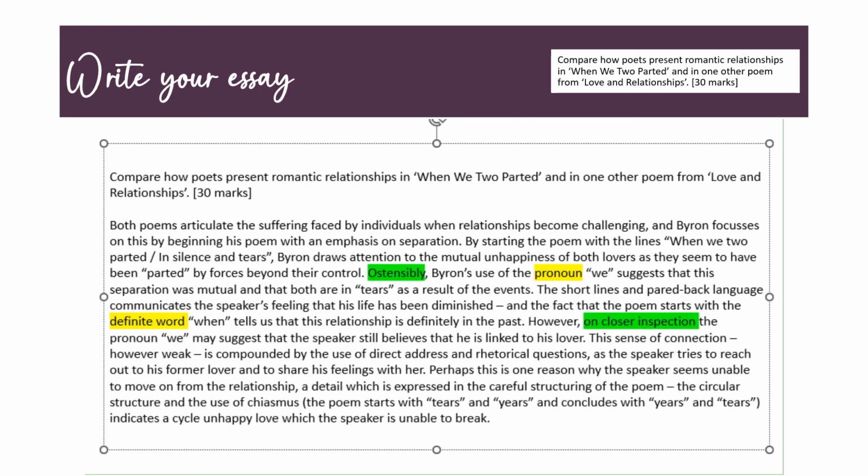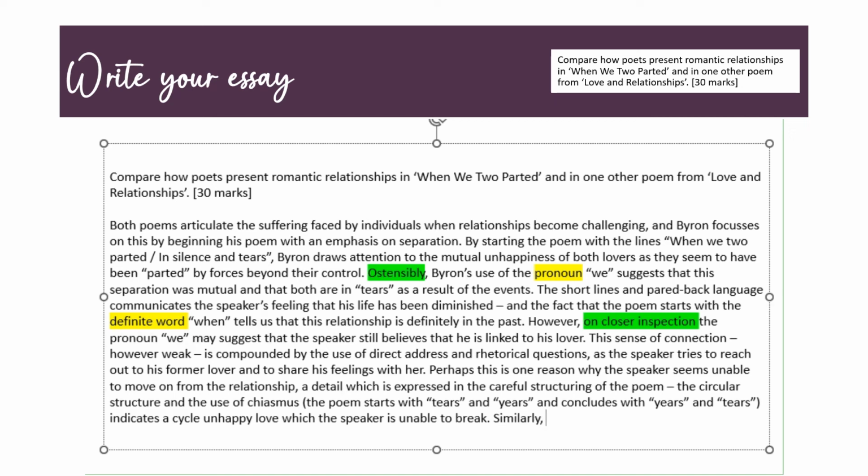Okay, so I've analysed some language, I've analysed the structure of the poem, I've looked at the surface level of the poem, and I've dug deeper into the text as well. So now I need to link it to Winter Swans. Now there's different ways that you can do this, and it's totally up to you which one you use. Personally, I like to write about both poems in the same paragraph and make some links between them. Other people like to have them in separate paragraphs, and that is absolutely fine, it's up to you.